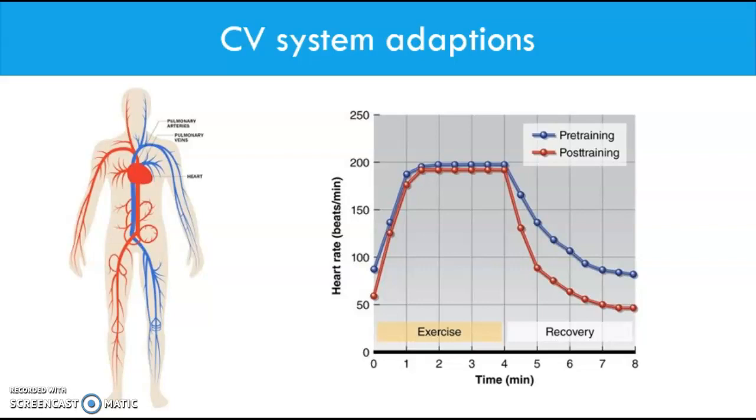In the graph on the screen, it shows the difference between an athlete's heart rate before and after a training program. This exercise can cause an athlete's heart rate to increase dramatically, which is shown in the graph. Pre-training, the athlete's resting heart rate was much higher than it was after the long-term training period. This is because the person's cardiovascular fitness increases.